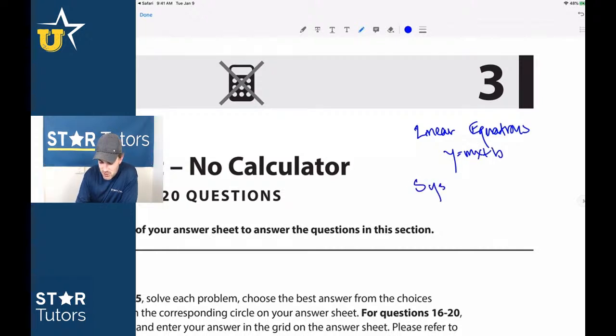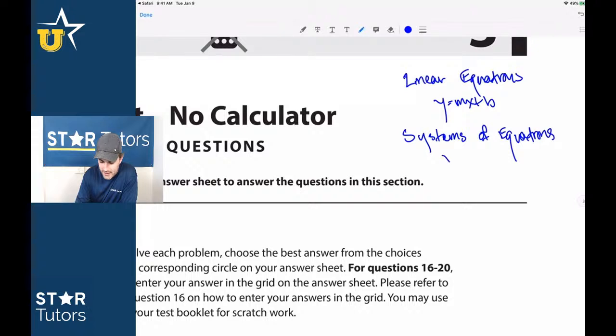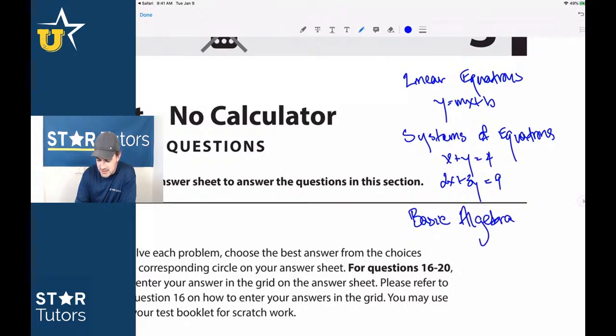Simultaneous or systems of equations, right, where you have 2 equations listed out. This is where you have like x plus y equals 4 and 2x plus 3y equals 9. I don't even know if those would work. But if you know those two concepts and then a little bit of basic algebra, you will just absolutely dominate this section of the test.